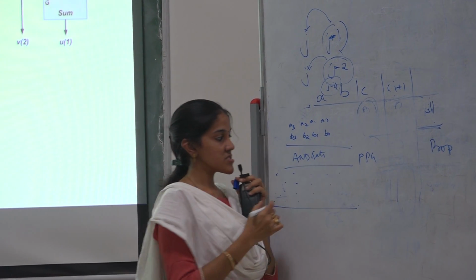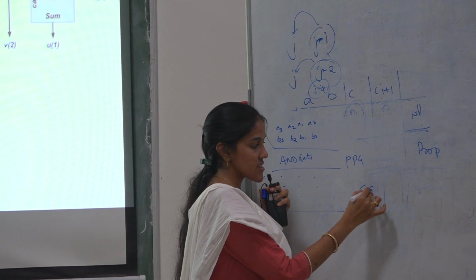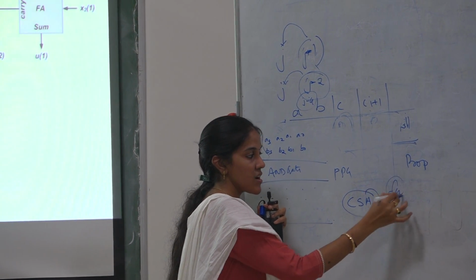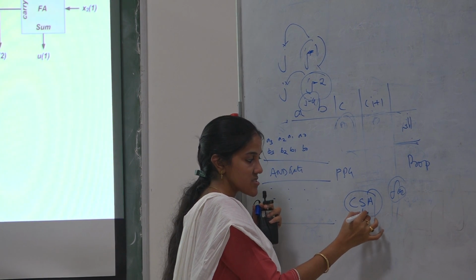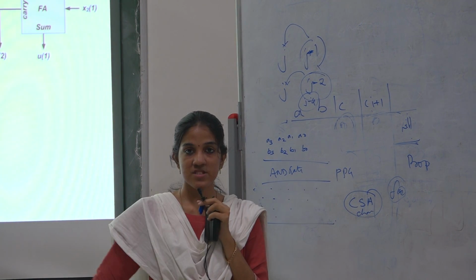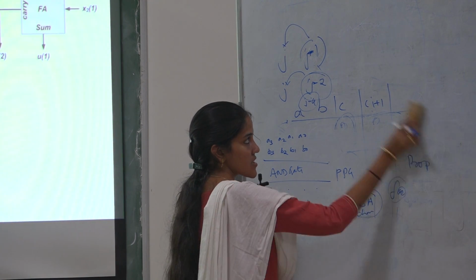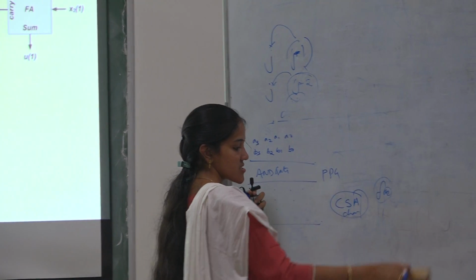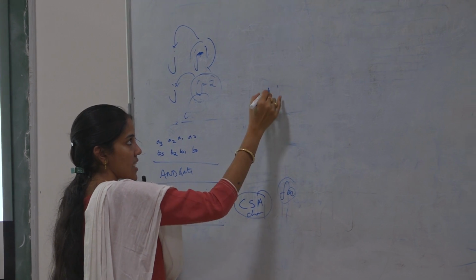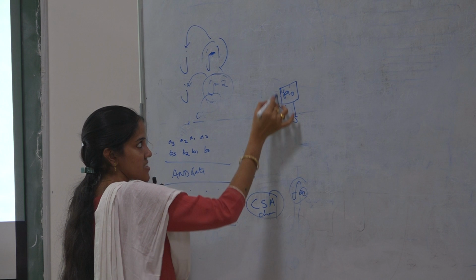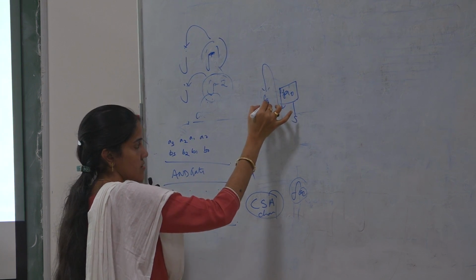For tree structures, we have something called a carry save adder, which is slightly different from a full adder. Carry save adder chains are used in any tree structure based multiplier. In a full adder chain, we have the sum and the carry to be propagated to the next full adder.